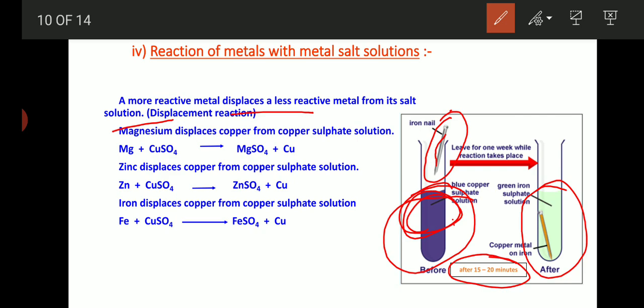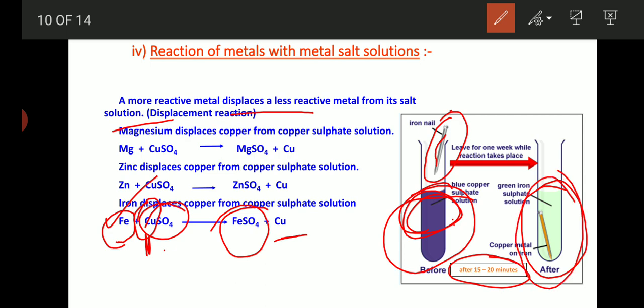So what happened here? Compare the reactivity of iron and copper. Among iron and copper, which is the stronger metal? It is iron. So iron displaces copper from copper sulfate solution. It becomes ferrous sulfate, FeSO4. So the solution changes into green.